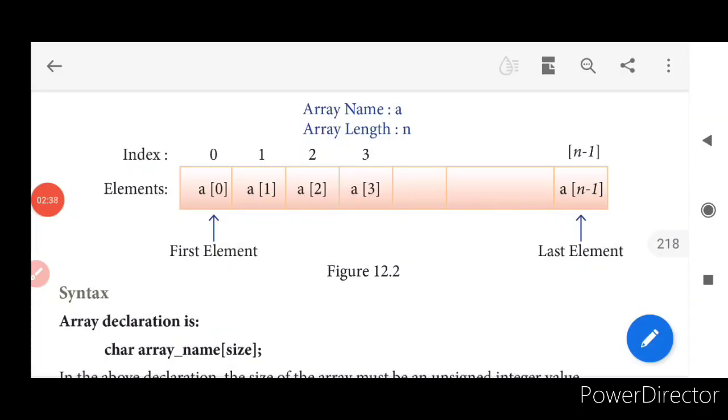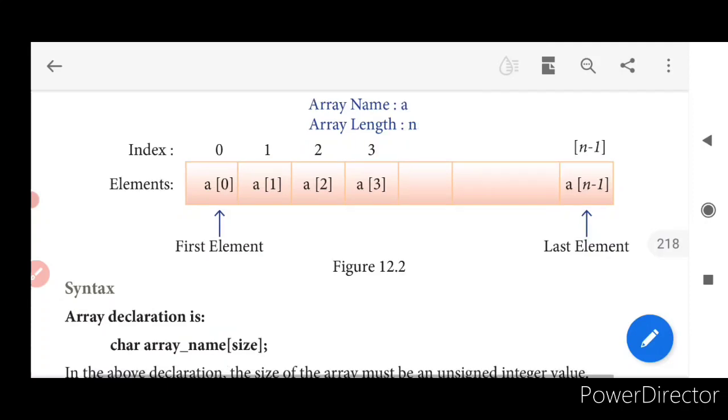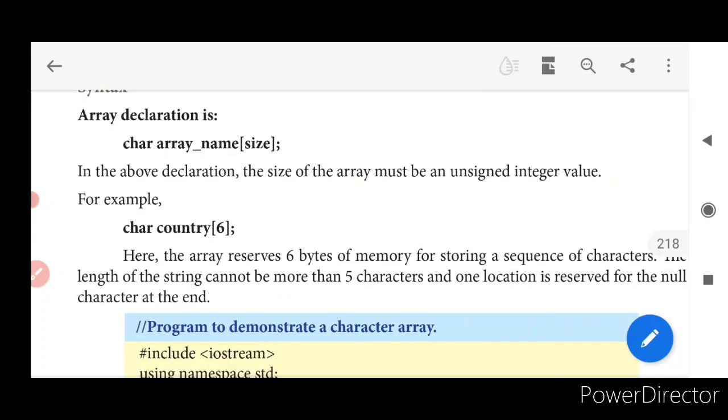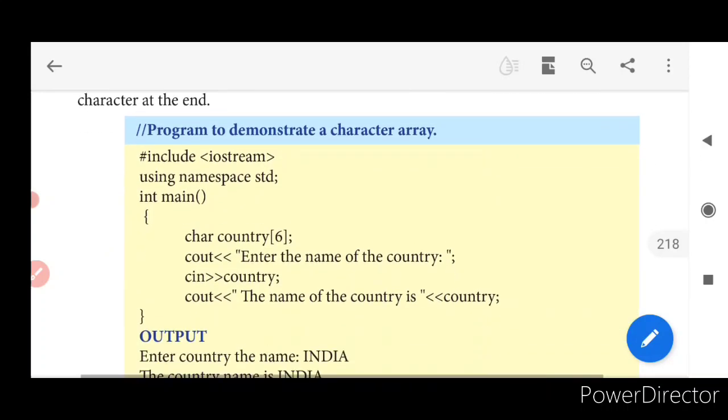So how do we define the length? It starts from a of 0 and ends at a of n minus 1. What is n minus 1? If it is a of 5, then 5 minus 1 is 4. So a of 0 to 4, how many numbers is it going to take? 5. That is going to be the size. Array declaration: character array name, then size. The size of an array must be an unsigned integer value.